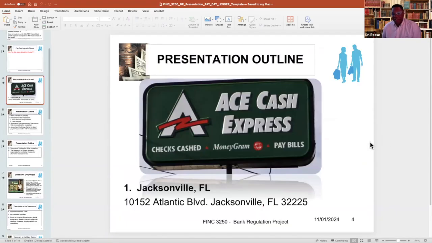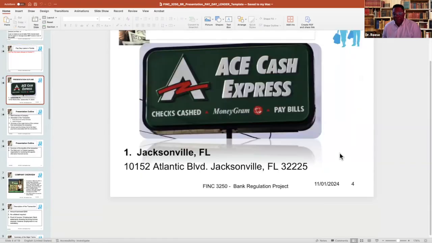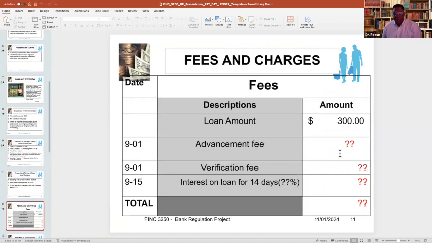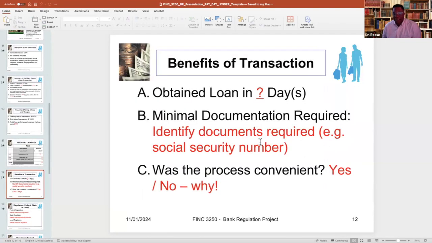What I would suggest is the easiest thing for you to do to get the information you need is to either visit this location or call them on the phone. You probably will do better by visiting in person, but you could call on the phone and try to find out exactly what would be required of you if you wanted to borrow $300 for 2 weeks. And that way you can get the information that you need to complete this table that I was just describing. And also you'd find out what documentations are required.